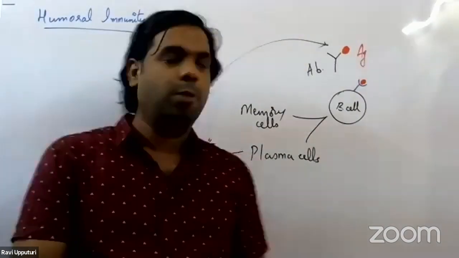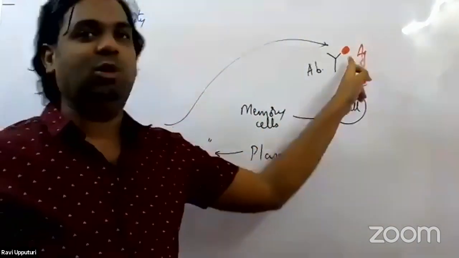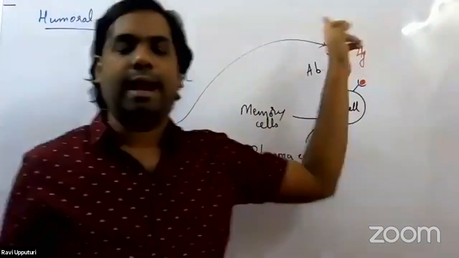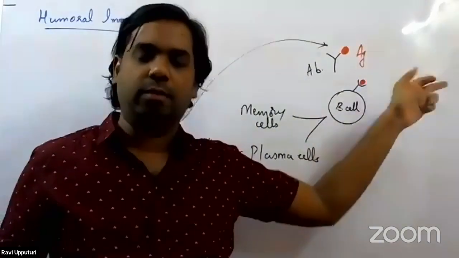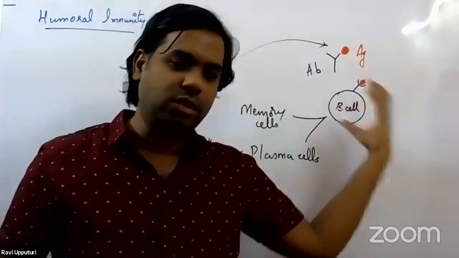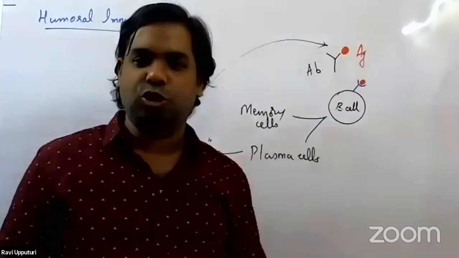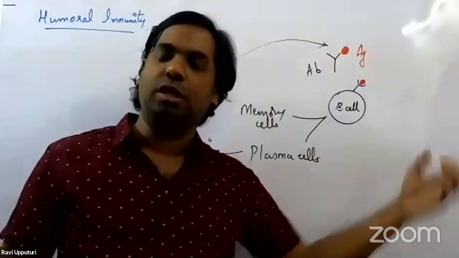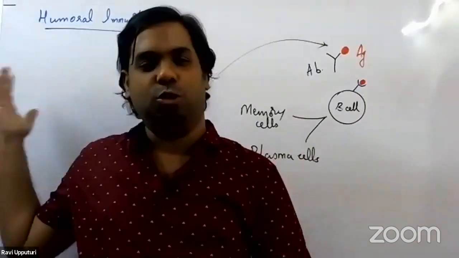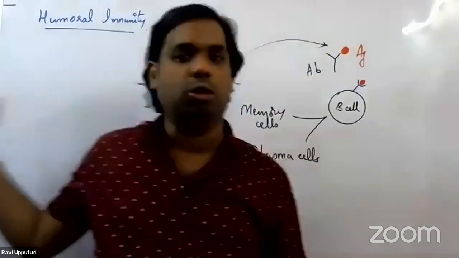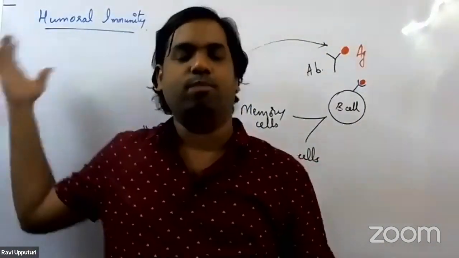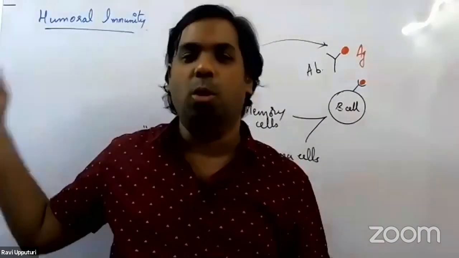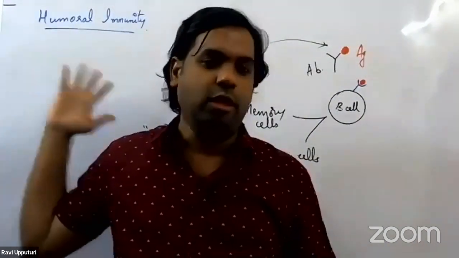In the body fluids, the antibodies will go and bind to the antigen, forming an antigen-antibody complex. And this interaction is a lock and key type of interaction. Therefore, it is said to be highly specific. Now, since this interaction usually takes place in the body fluids, or the humors, we call it humoral immunity or humoral immune response. Right? So this is what we have.